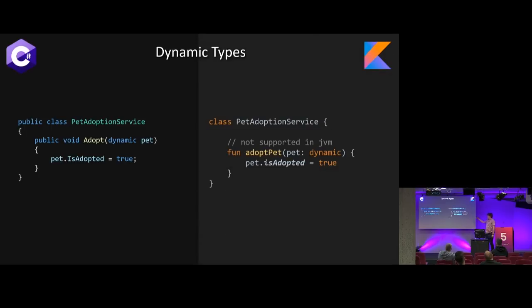We also get a dynamic type in Kotlin, but the funny thing is it doesn't exist in the JVM. So if you're compiling against the JVM for something like Android or Ktor, you'll never be able to do this. You won't be able to build. It'll yell at you. But if you're compiling to native or to JavaScript, you can, mostly because in JavaScript everything's a dynamic type. They don't really care.